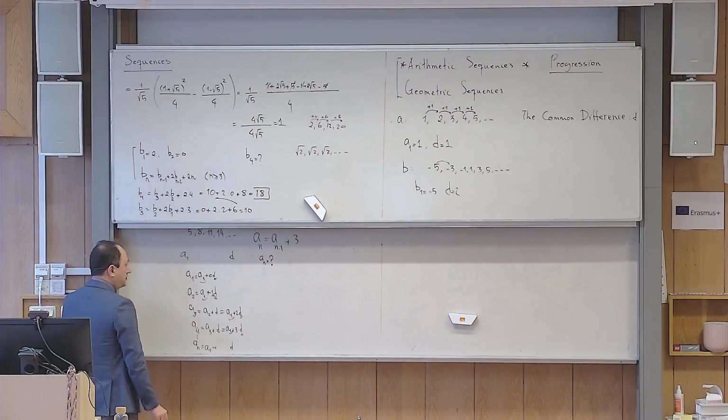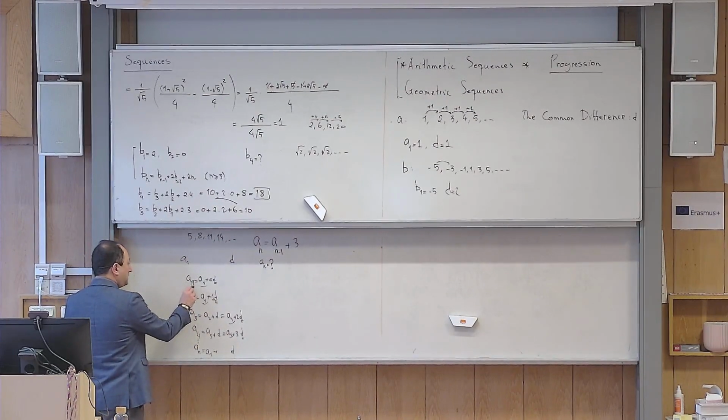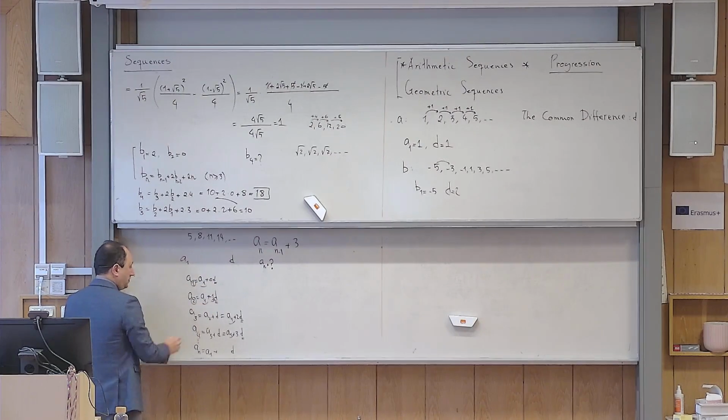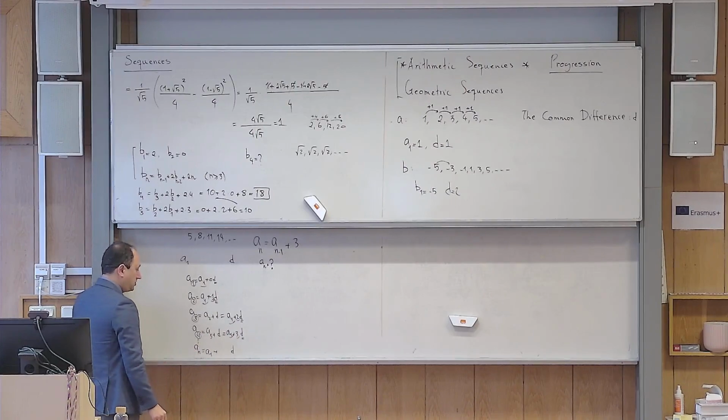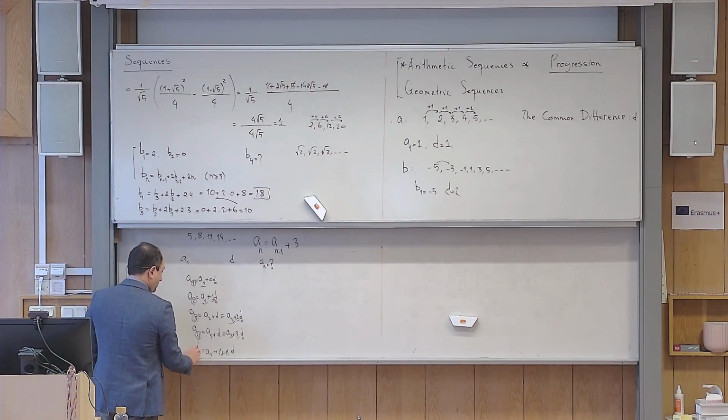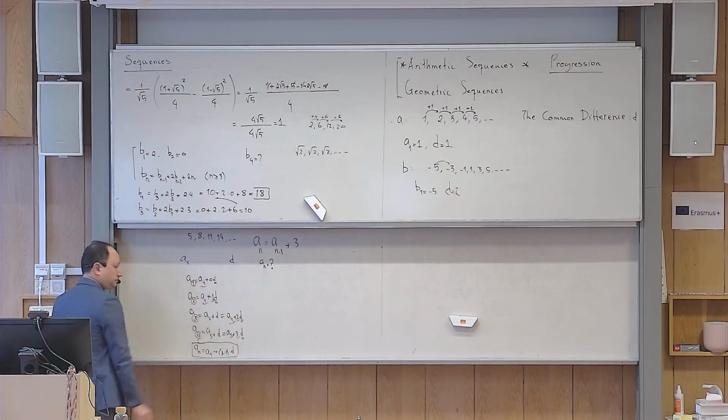But what is the coefficient of D? If the index is 1, the coefficient is 0. If the index is 2, the coefficient is 1. If the index is 3, the coefficient is 2. If the index is 4, the coefficient is 3. Now that the index is n, what do you guess? n minus 1. And this is one of the formulas in the formula sheet, okay?